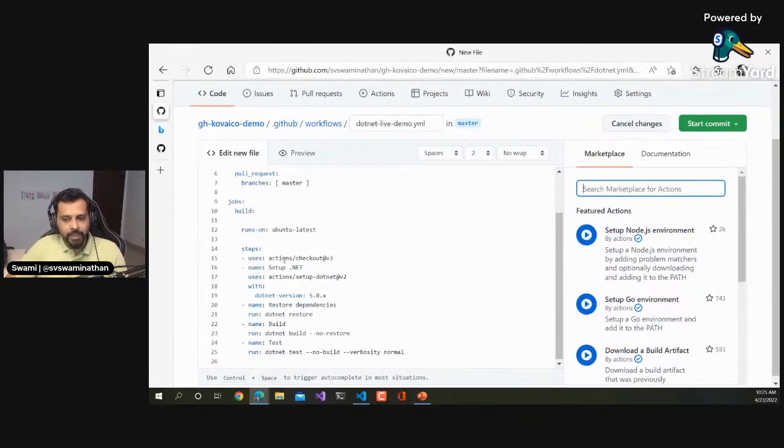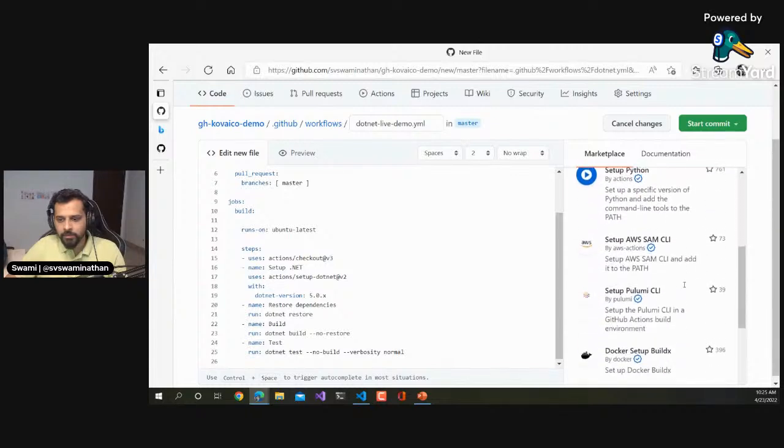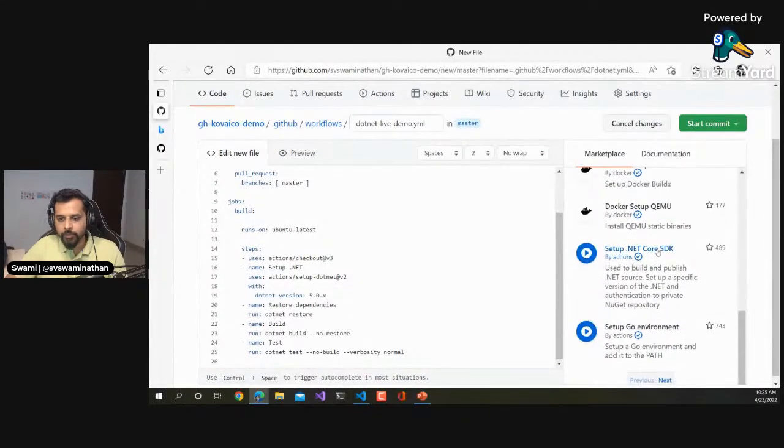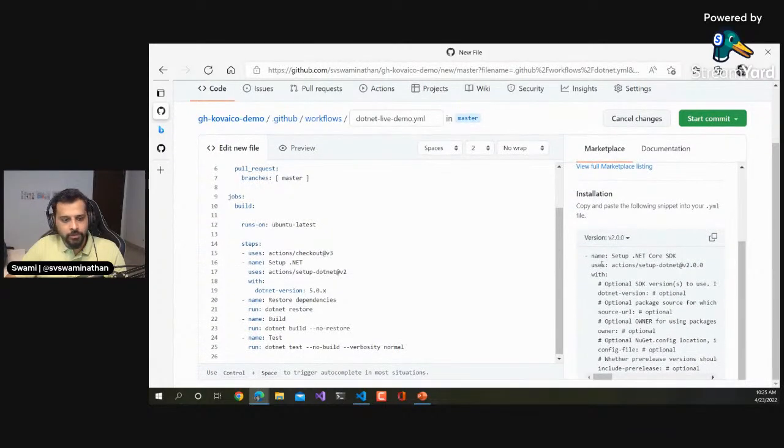So now we are using this action. For example, how would this look? Let me search for setup .NET, setup .NET Core SDK. If you want to reuse this action, you just click on this here, and it will show all the steps. So this is how it is going to run: setup-dotnet at v2, with, and then you will specify all the different parameters. When you define an action, you can define all the different parameters, or the inputs, for that action. That is what goes under this "with". Here we are saying we are going to set up .NET with .NET version 5.0.x. But what I have created is 6.0.x, so I'm going to modify this to 6.0.x here.